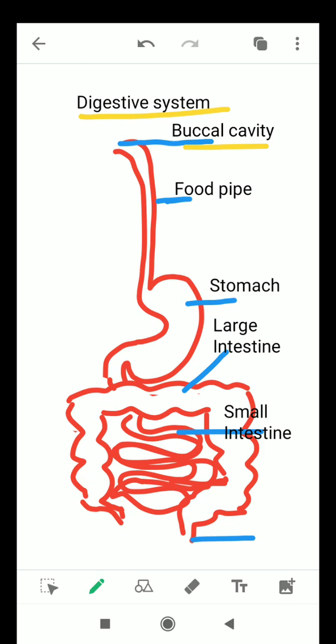Buccal cavity is your mouth, and in mouth we have teeth and tongue to chew and swallow the food. Now next one is a food pipe. The food is transported from mouth to the stomach through this food pipe. This is also called esophagus. Now next one is stomach. In the stomach the food is churned with the help of various digestive juices. The stomach has various digestive juices in it.